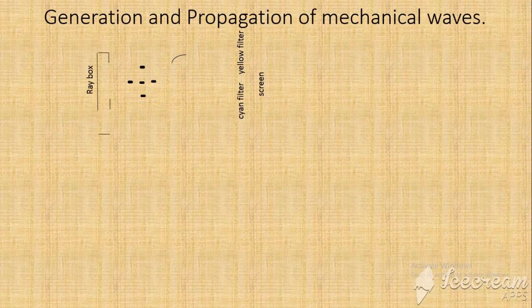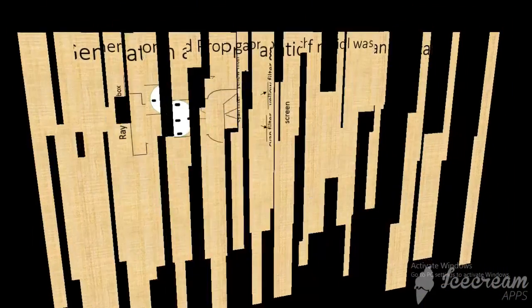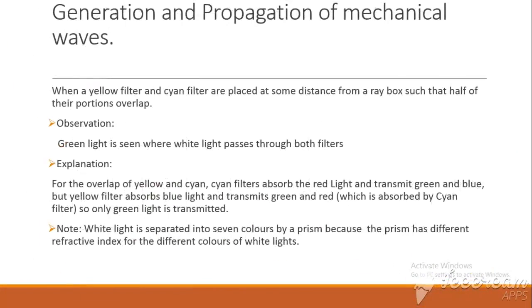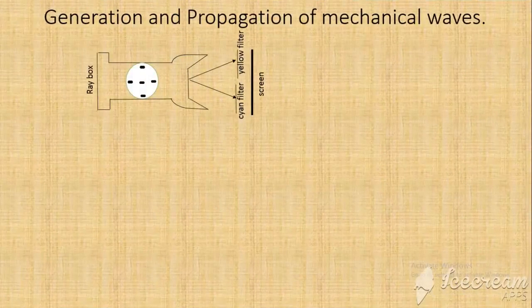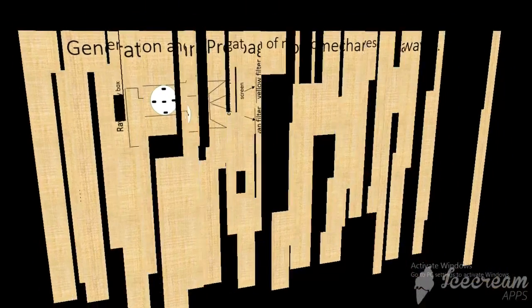Now look at this. We are looking at the propagation and generation of mechanical waves. We are using this red box. Are we together? This is what we are using. So as you can see, you're seeing the yellow filter, cyan filter, and then the screen, and then the red box. That is what I'm going to explain in the next slide.